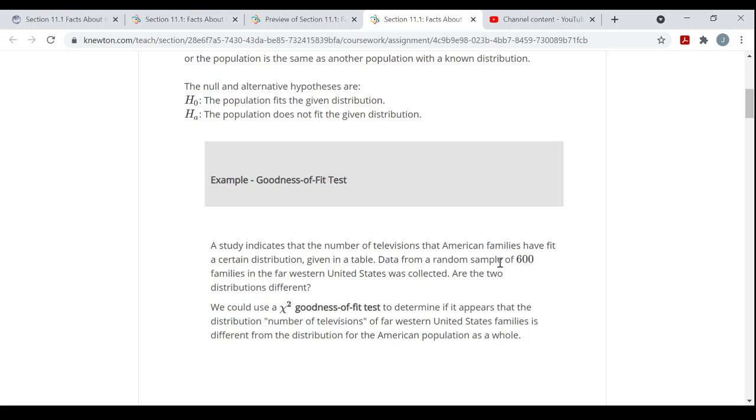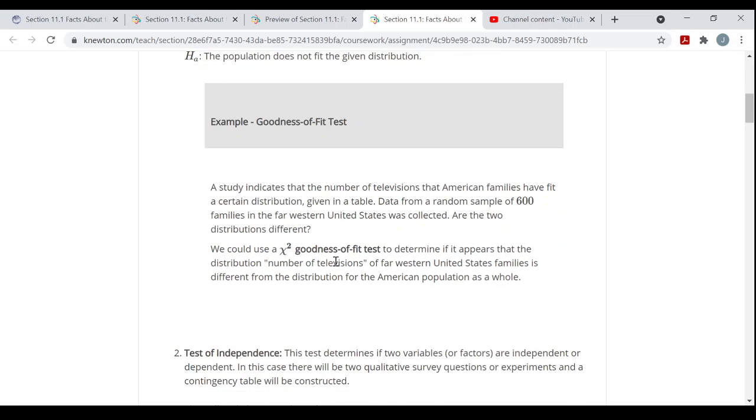Data from a random sample of 600 families in the far western United States was collected. Are the two distributions different? This would be a goodness of fit test. Does the number of televisions distribution fit the distribution that they suspect it fits? Does the distribution from my sample fit the distribution I suspect?